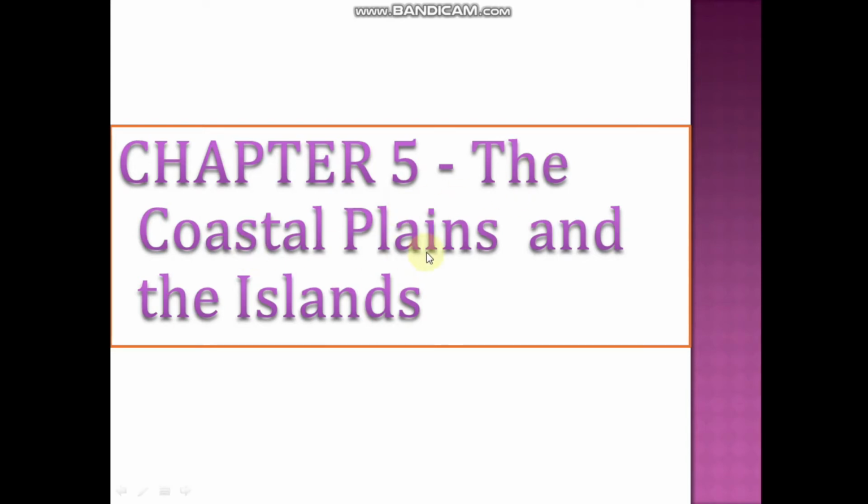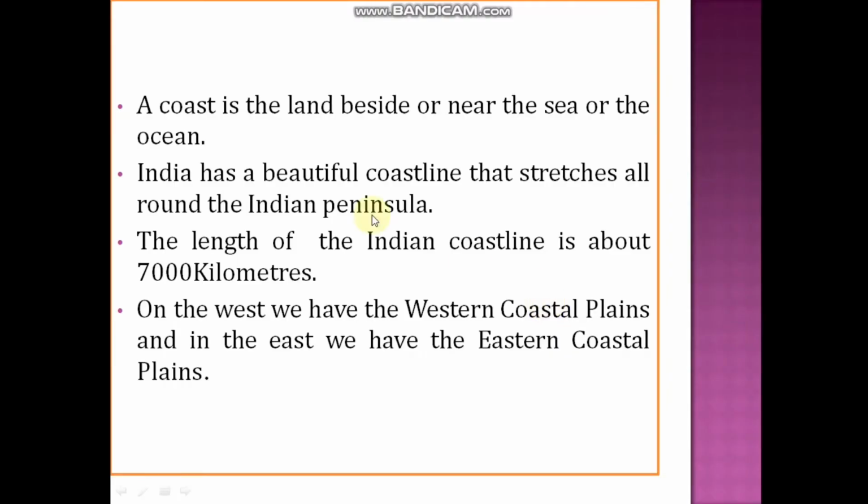Chapter 5, the coastal plains and the highlands. We shall be saying what a coastal plain is. A coast is a land beside or near the sea or an ocean. So what is a coast? A coast is a land beside or near the sea or the ocean.